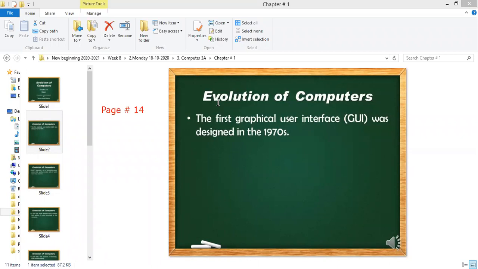What does graphical user mean? The screen or interface shows you some graphics. On the computer the graphics are in the form of icons, programs, and software. On the TV, the graphics are in the form of movies or drama. On the ATM, the graphics are in the form of numbers, passwords and alphabets. So the graphical user interface was invented or designed in the 1970s. Why they were designed, we will see.